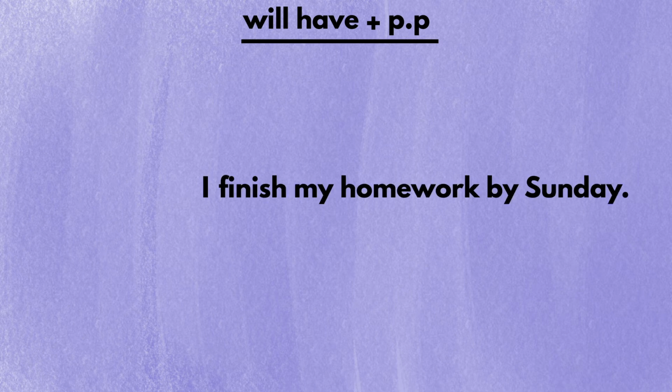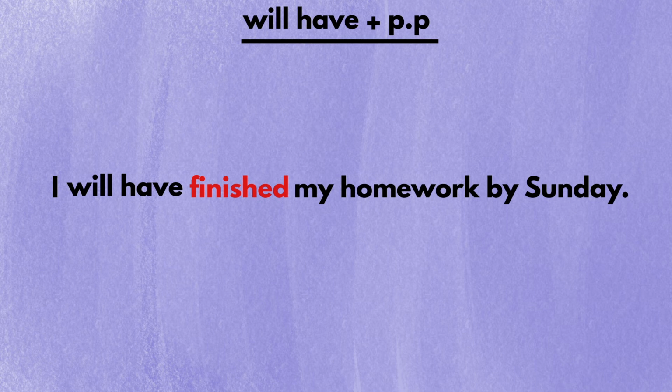Now let's see how we make a sentence in will have plus PP form. Let's say I want to change the sentence "I finished my homework by Sunday" into one with will have PP form. First, insert will have in front of the original verb finish, as in "I will have finished my homework by Sunday." Secondly, change the original verb finish into its PP form, finished, and you're done. Please remember that you do not change the word will no matter what your subject is. Leave it as it is.